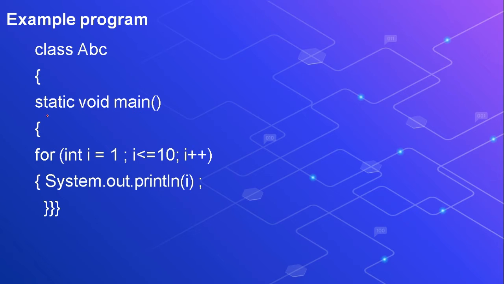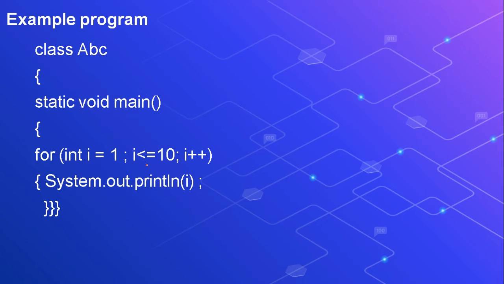So, opening of the class, opening of the main method. Now, for int i = 1. See the initialization part here. I have declared a variable of type int, and what is the name of the variable? i. Its beginning value I have given as 1.